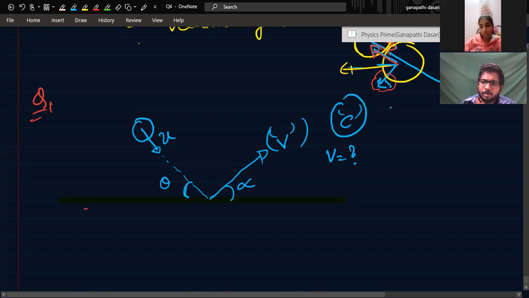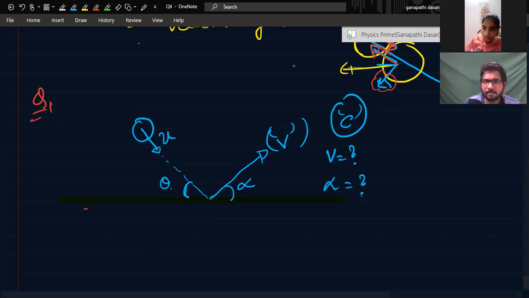Suppose e will be given to you. In the formula, you can use e, right? Yes, sir. What is v and what is alpha? Okay. Theta is given to you, u is given to you. Shall I help you out in this formula problem?